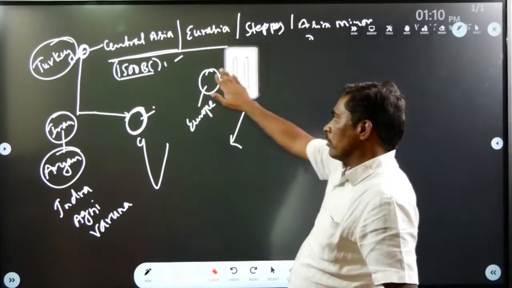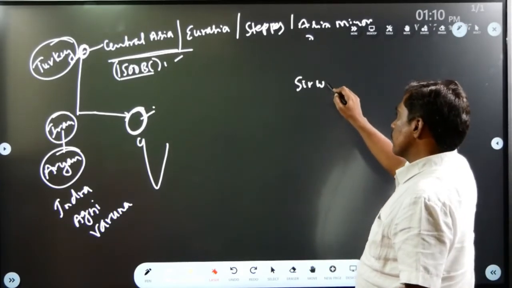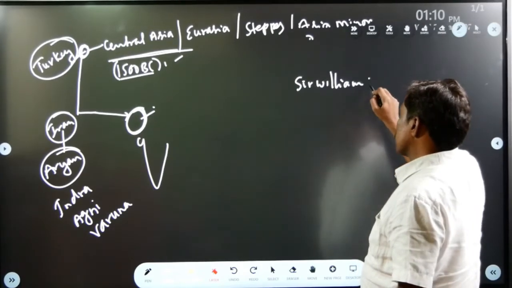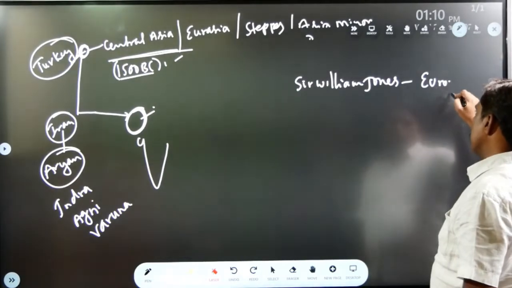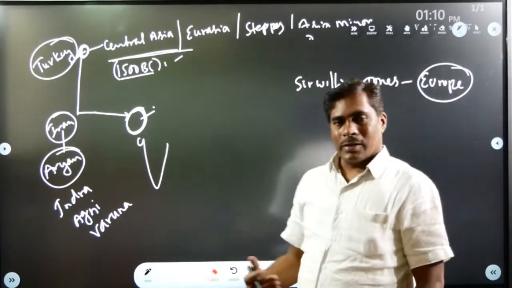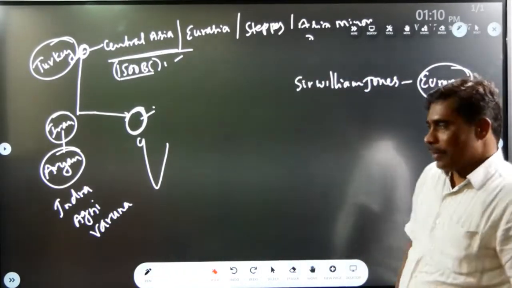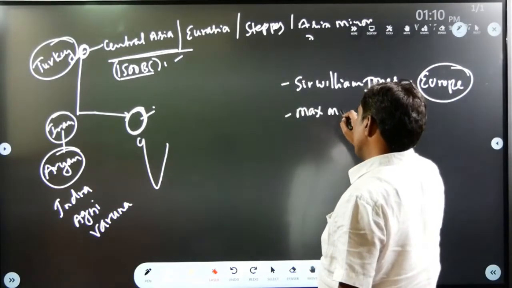According to Sir William Jones, these Aryans migrated to India from Europe and they destroyed Indus Valley civilization that is settled in northwestern part of India. And according to Max Muller, very, very important.